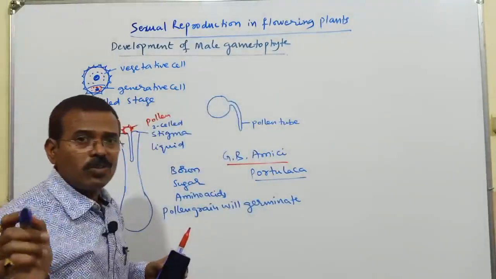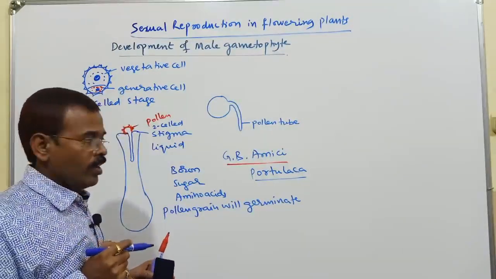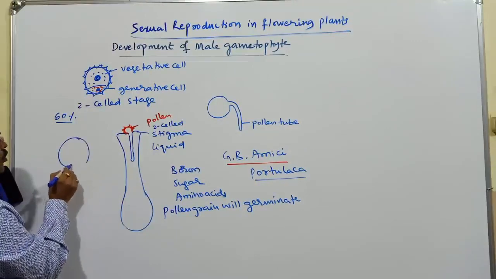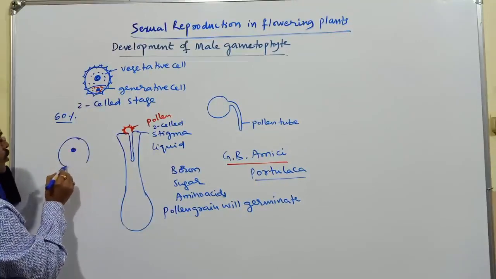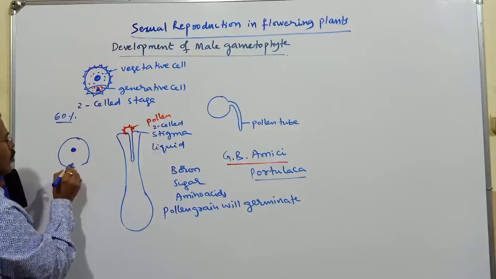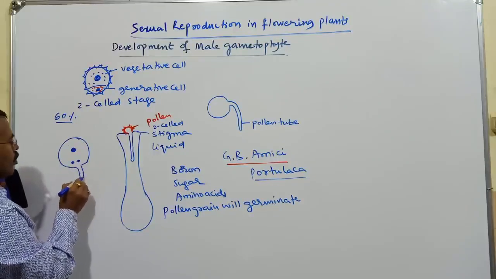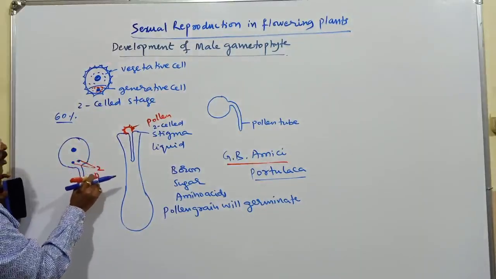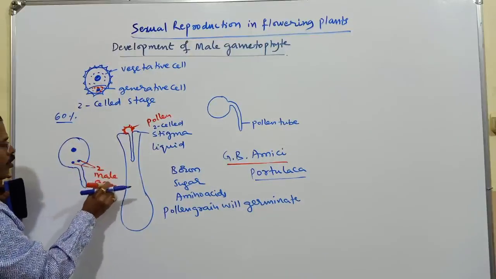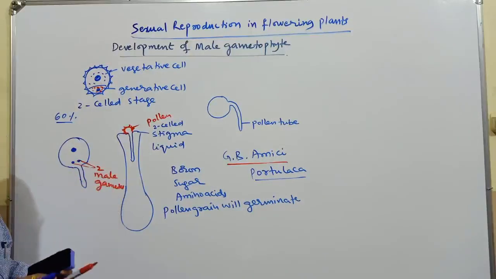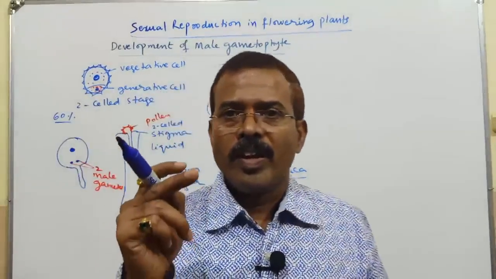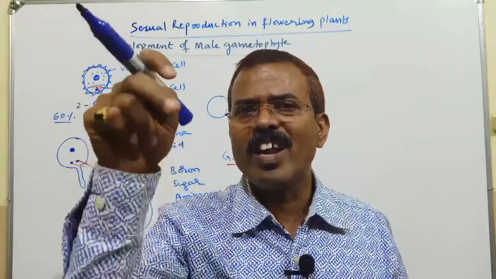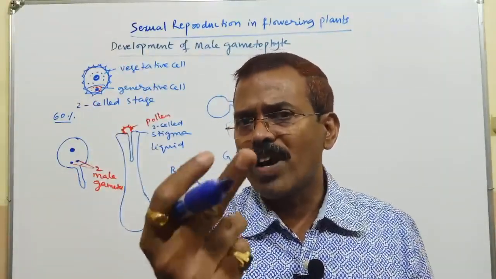When the generative cell divides mitotically, it is going to produce two male gametes. The mitotic division of the generative nucleus present in the generative cell results in the formation of two male gametes.